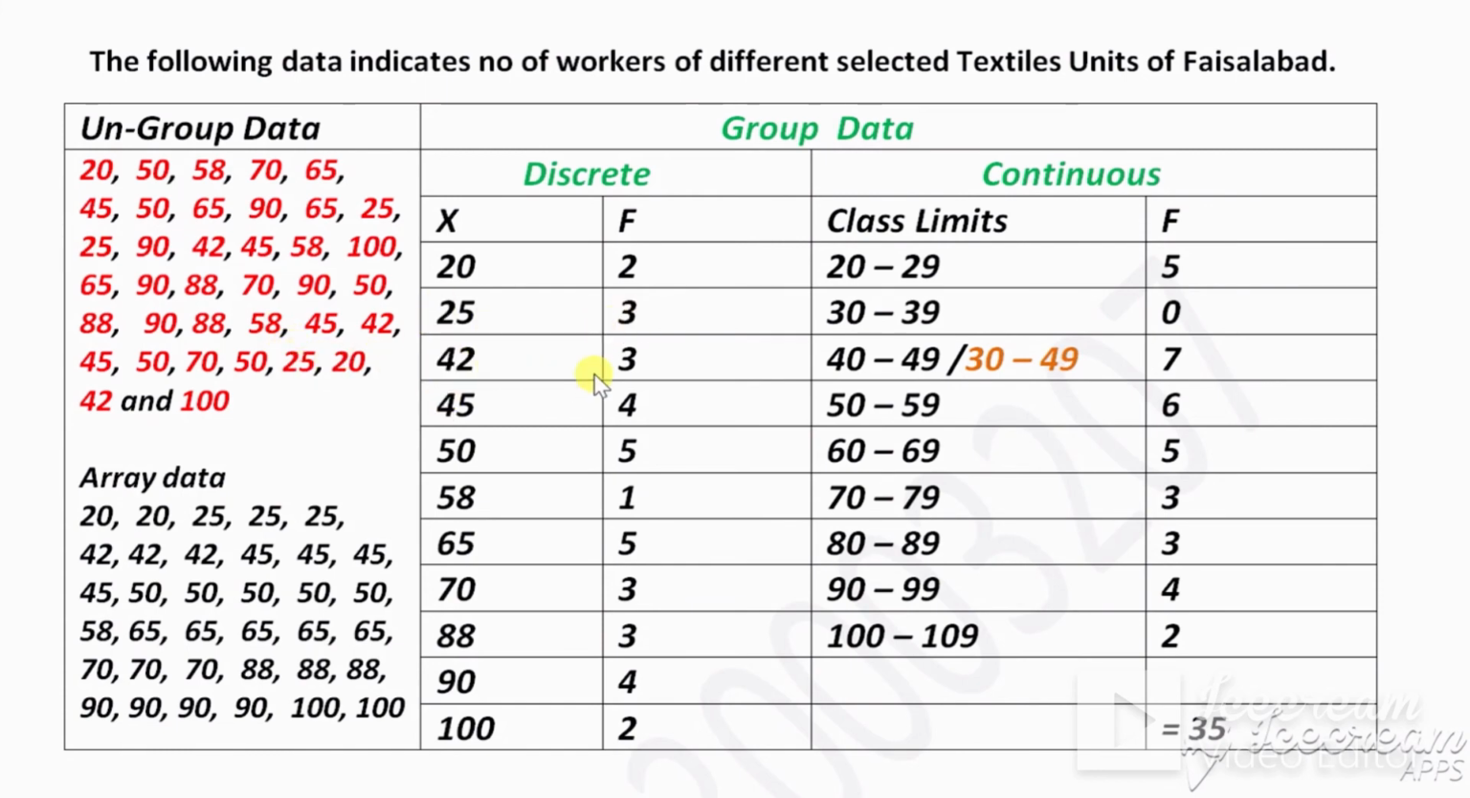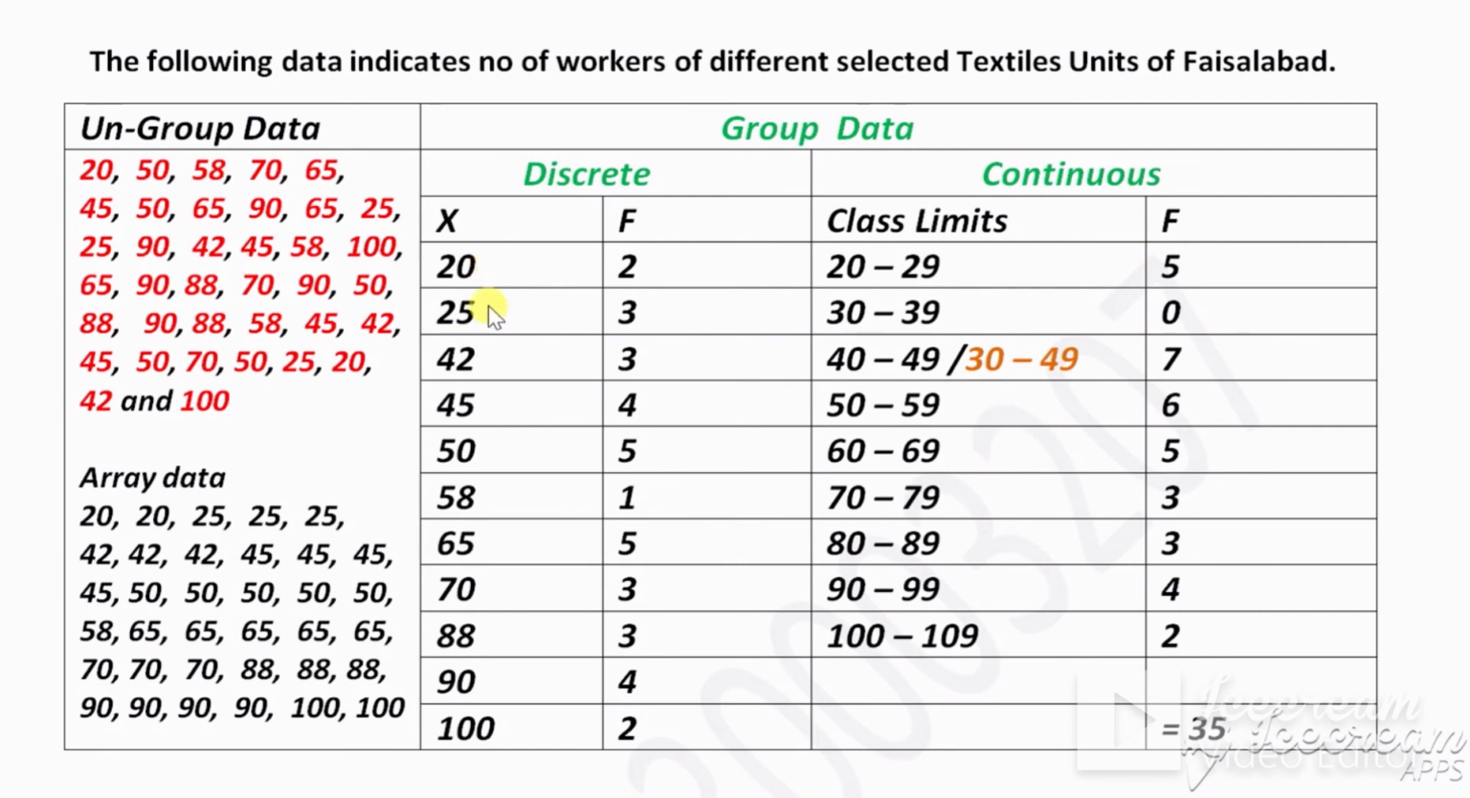Now 42 repeats 3 times. 45 repeats 4 times: 1, 2, 3, 4. 50 repeats 5 times. 58 repeats 1 time, and so on. 100 repeats 2 times. So this is discrete data. Frequency means how many times these numbers repeat, and discrete means countable.